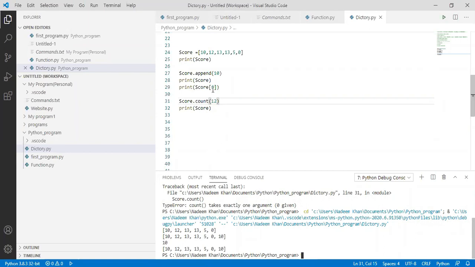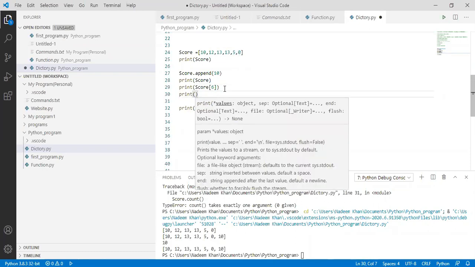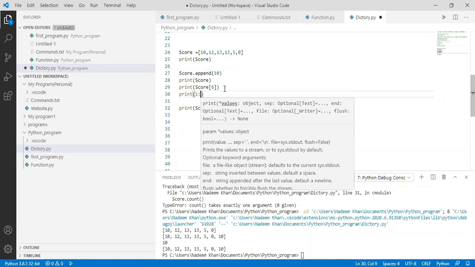Go and do it by yourself and check what the output is and how you can do that. So for our class, this is the output. But suppose someone wants to print 0, 1, 2, 3, 4 till this, but doesn't want to print 5 and 0. How can you do it? First, let's do it for the whole number. Let's suppose I want to print from 1 to 6.